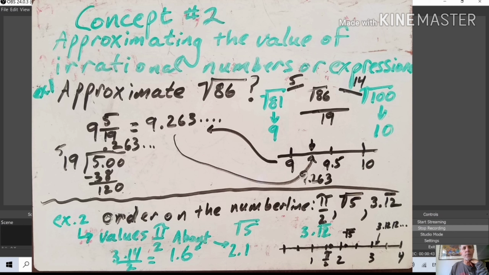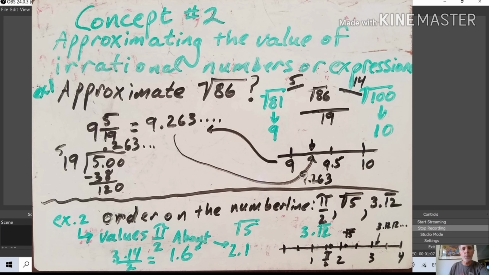So here's example number 1. Approximate the square root of 86. Well, some people might say, oh, it's 43. No, the square root is not half. Okay? It is not 43. So what I like to start off with is the 2 perfect squares that are below and above 86.